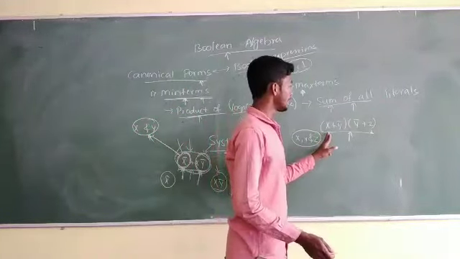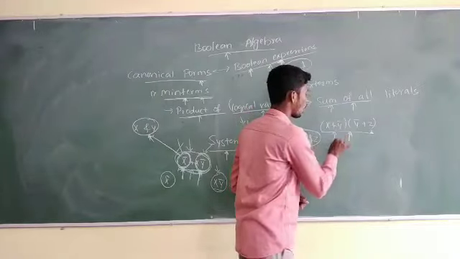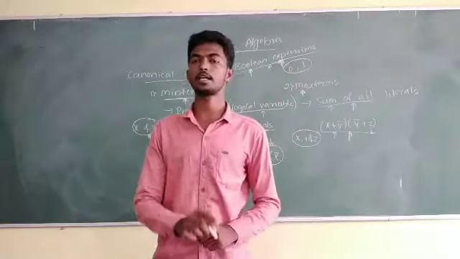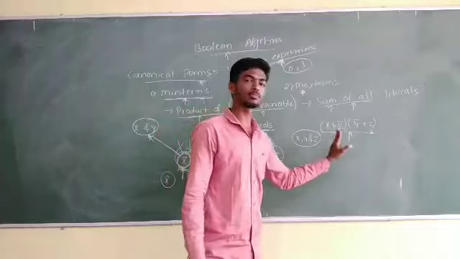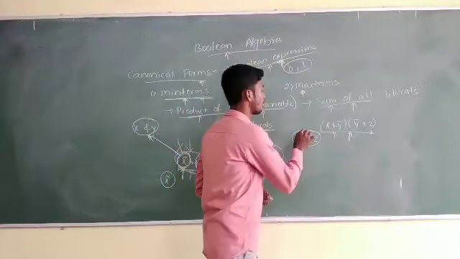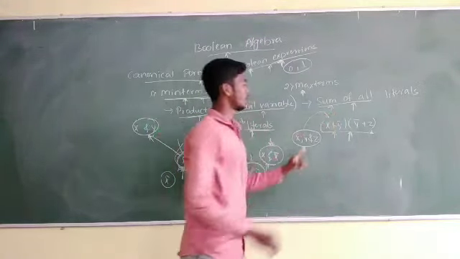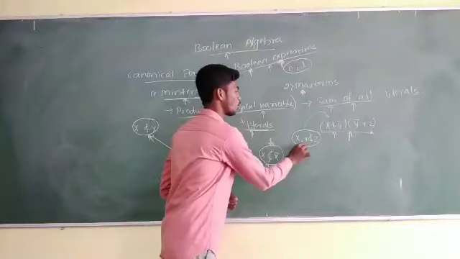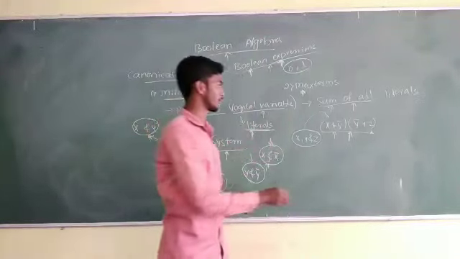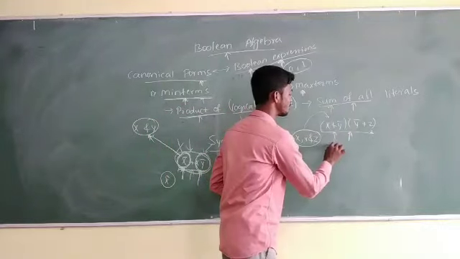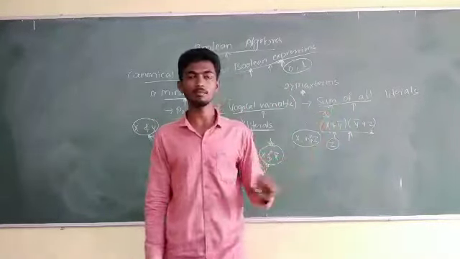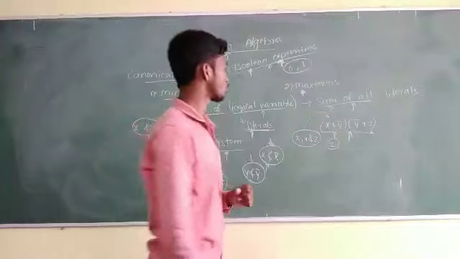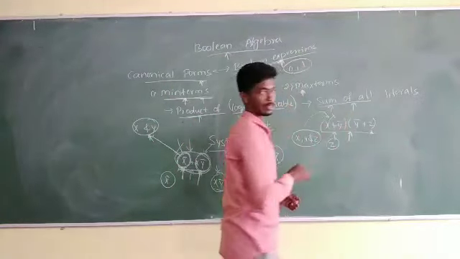Then here x plus y complement is there. One of the terms in that system is x plus y complement. But the available different logical variables are x, y and z. Three variables are there. So here z is missing. In this term z is missing. So this is not a max term.